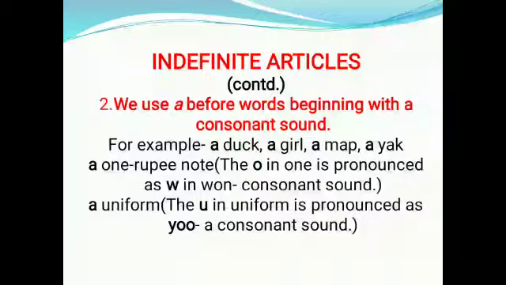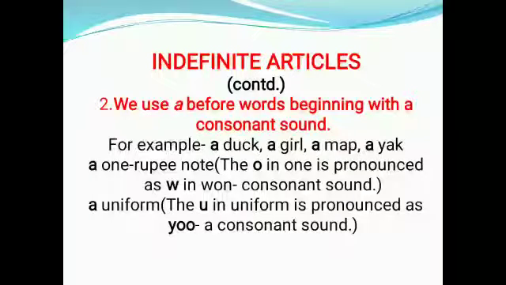Next, we use a before words beginning with a consonant sound. For example, a dog, a girl, a map, a yak, or a 1 rupee note, because O in 1 is pronounced as W and this is a consonant sound. Similarly, a uniform. Here also U is pronounced as YOO.